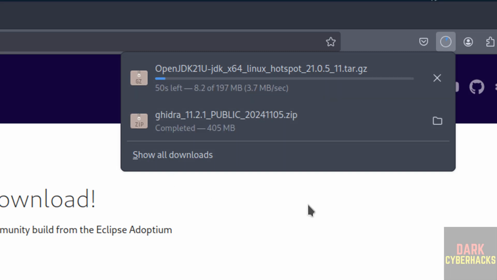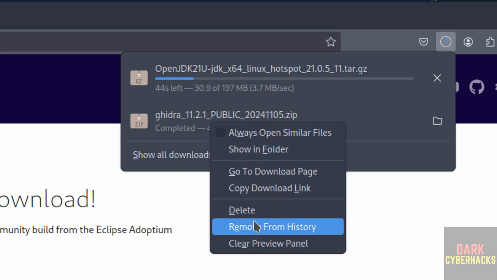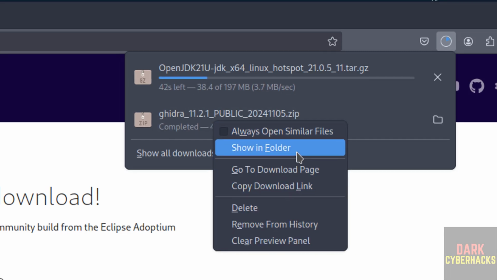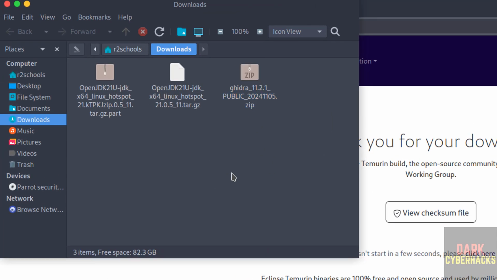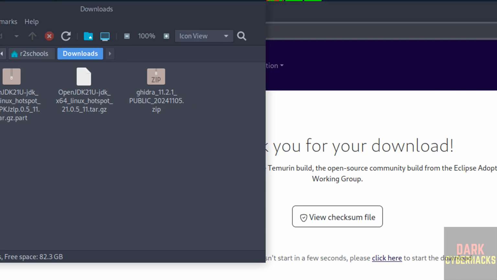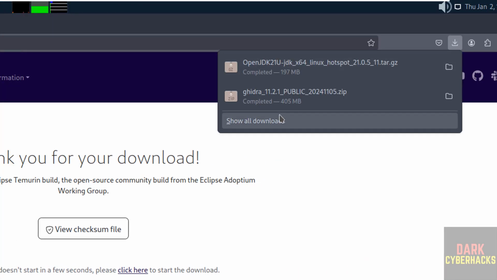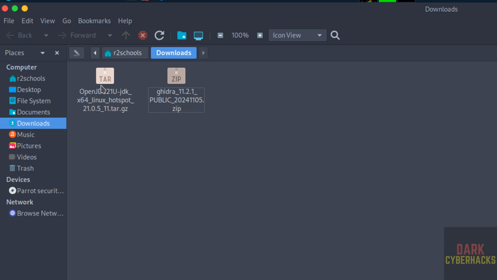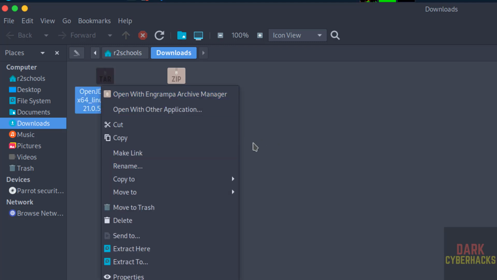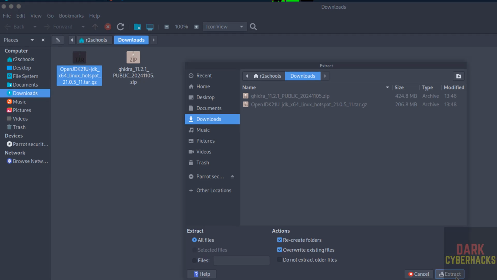See, download started. Okay. Now go to this folder. Size is 197 megabytes. Right click, show in folder. Go to downloads. Wait a moment until download completes. See, download is completed. Go to folder. Right click on this OpenJDK, extract.